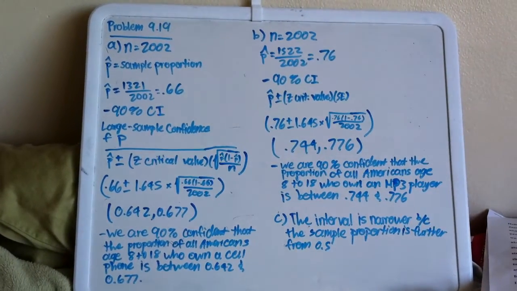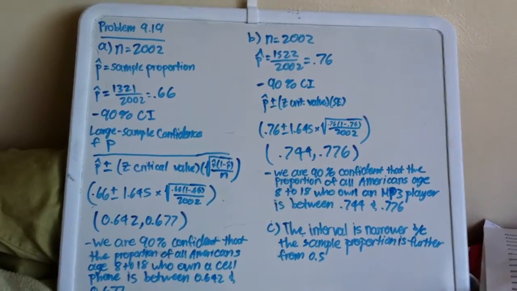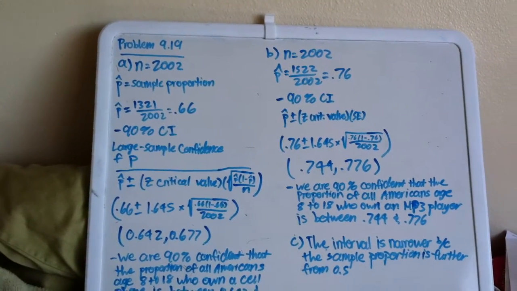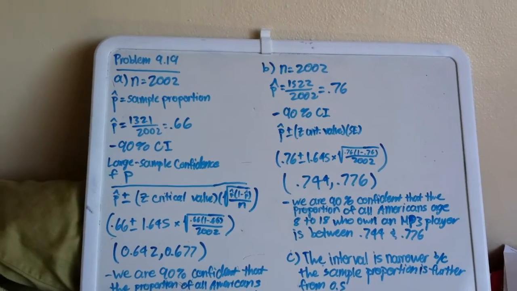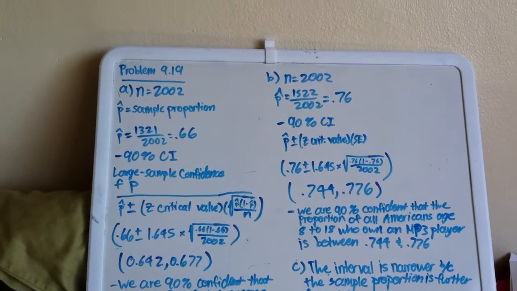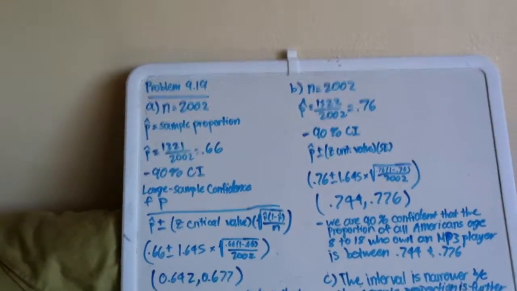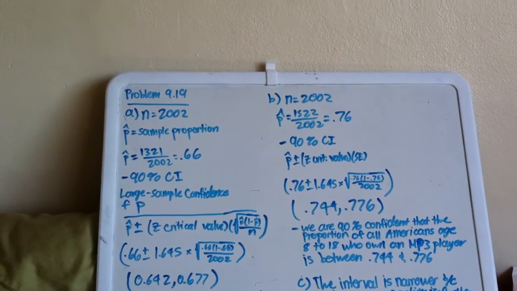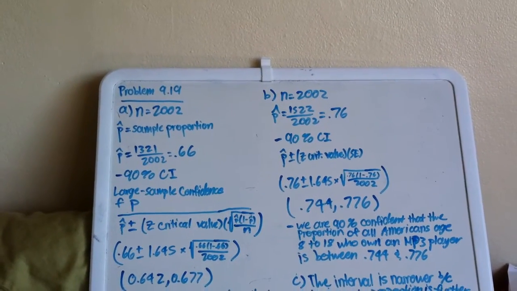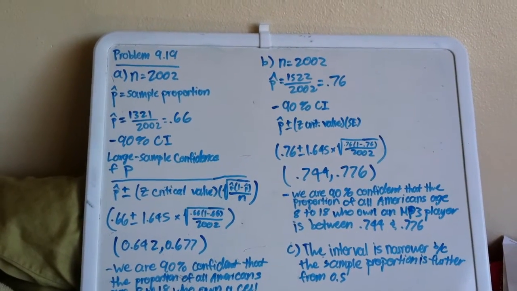I'm doing problem 9.19 in the book, and it's stating that the article "Kids Digital Day Almost 8 Hours," USA Today, January 20th, 2010, summarized results from a national survey of 2002 Americans aged 8 to 18. The sample was selected in a way that was expected to result in a sample representative of Americans in this age group. In part A, it's asking of those surveyed,